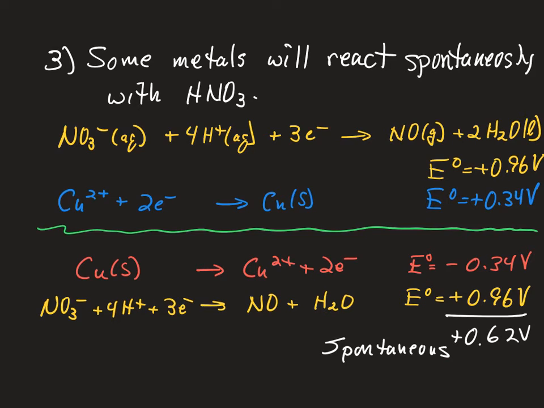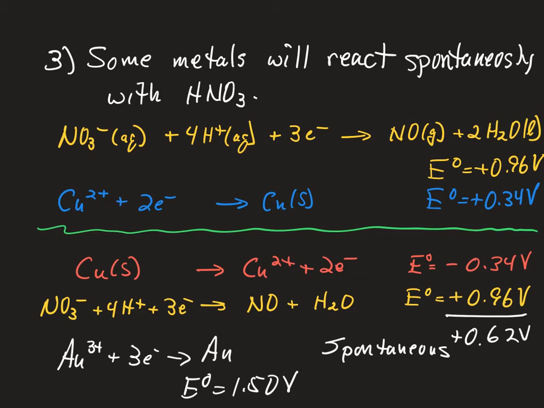Now there are still a couple of metals, primarily gold. Gold has a standard reduction potential of about 1.50 volts.